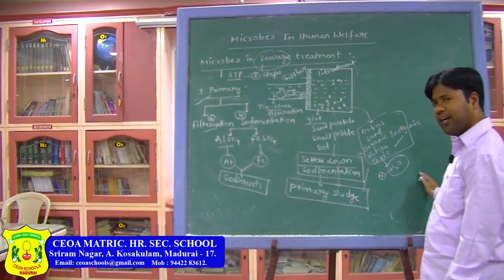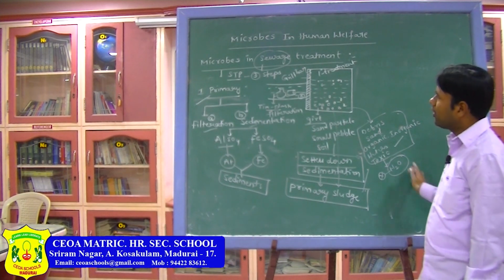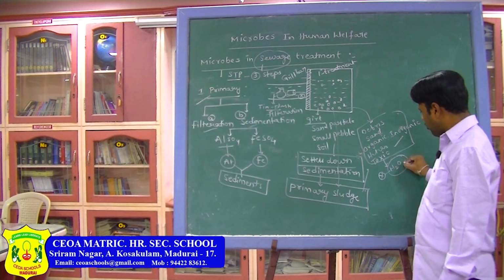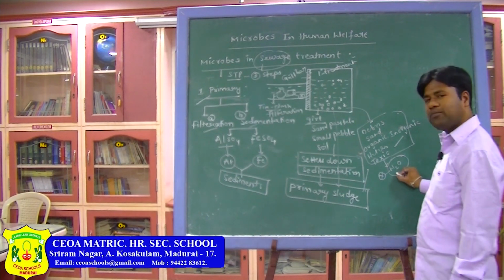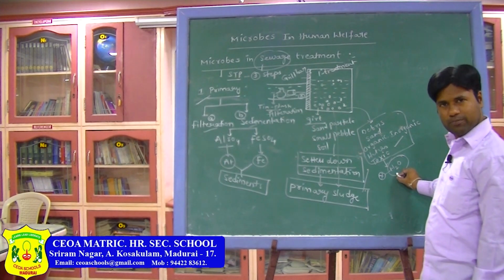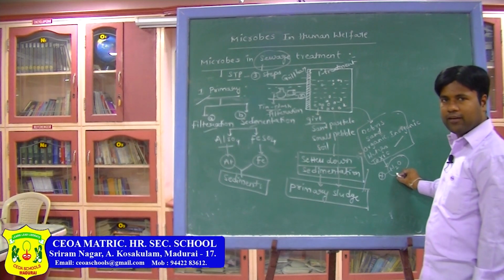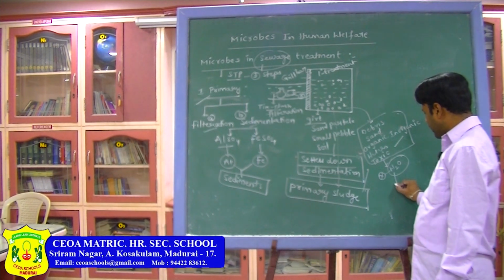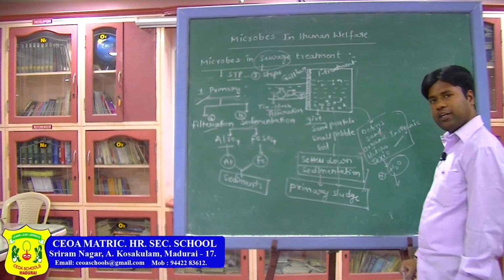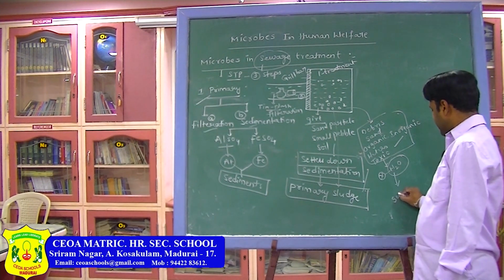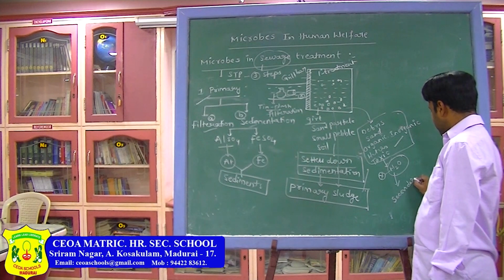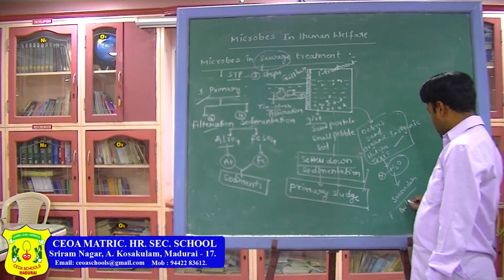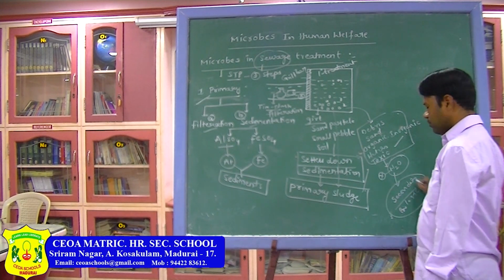This water has to be treated, and then after that we can use it. After the primary treatment, the water we got must not be used for different purposes. Then this water we send into secondary treatment. What is secondary treatment? It is a biological process.